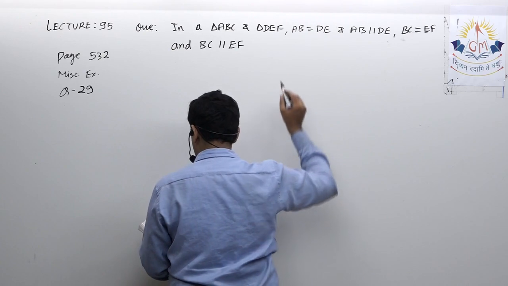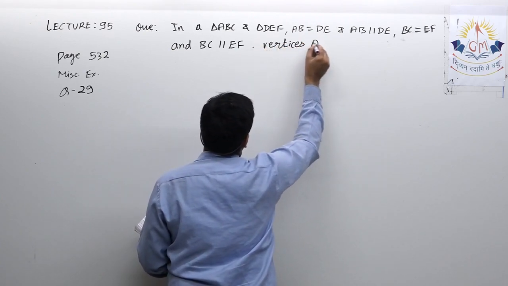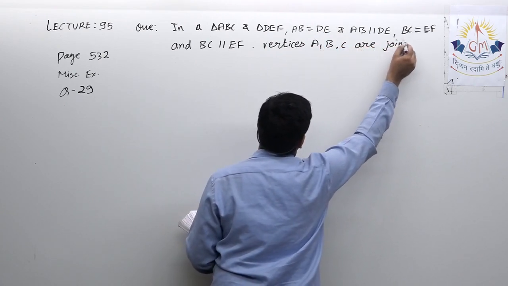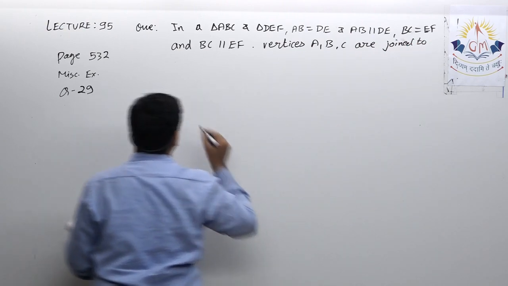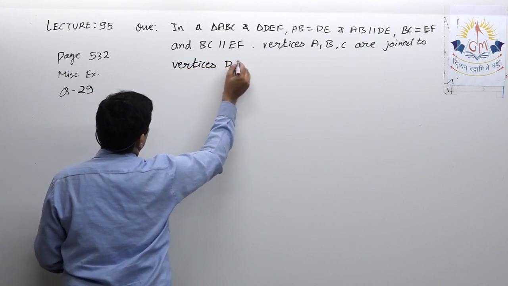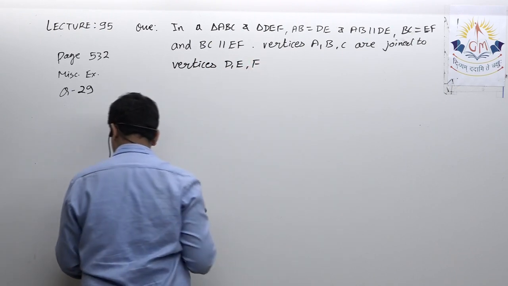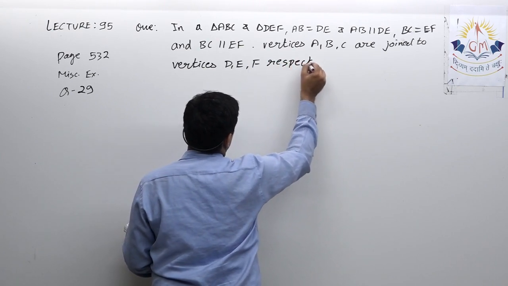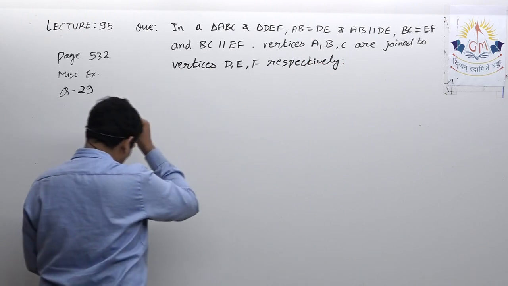Vertices A, B, C are joined to vertices D, E, F respectively. Prove that. Six things that we have to prove.